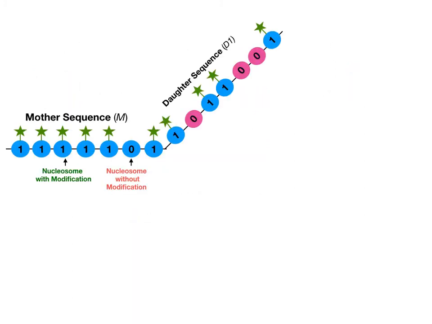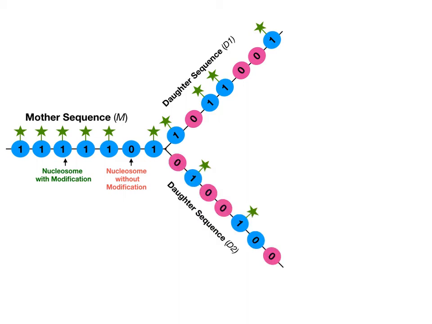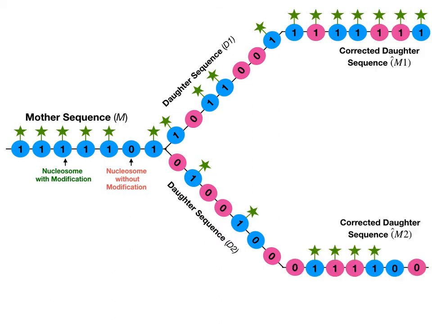Did you know that the DNA replicates more than 1 trillion times every day in humans? Every time a mother chromatin replicates into two daughter strands, the epigenetic modifications have to be inherited and maintained in both the daughter strands. How the modification patterns are correctly copied from the mother to the daughter strands in order to maintain the state of the cell is a puzzle. In our work, we attempt to answer this puzzle using parallel concepts from communication theory.